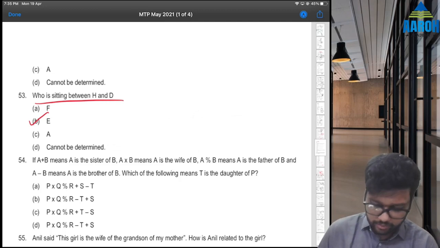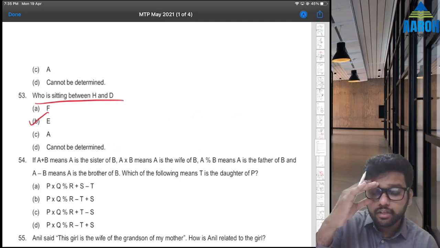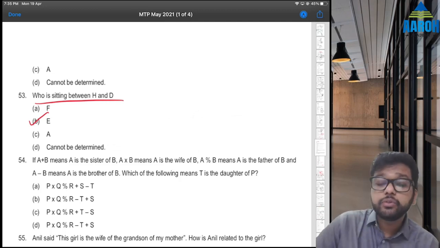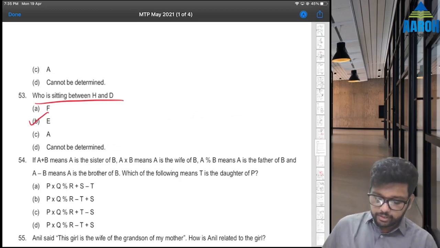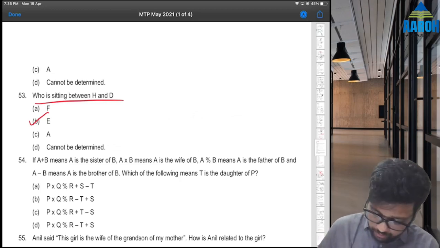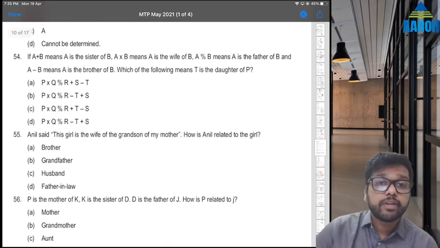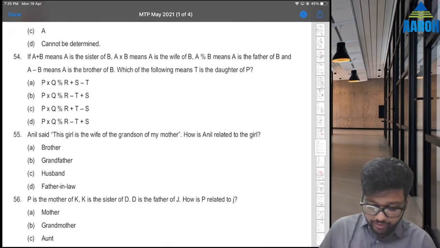Next, 54. Now 54 is a good question. Those who have attended the class know that we have this kind of question in our topic wise test, right? It is not there in the module. We have studied it in our topic wise test of the class. So let's go to 54 now.